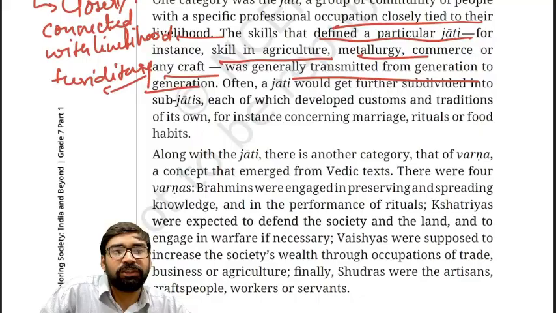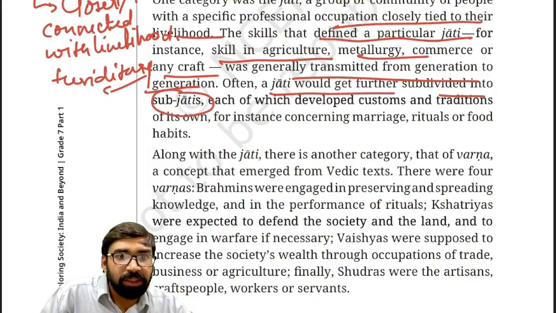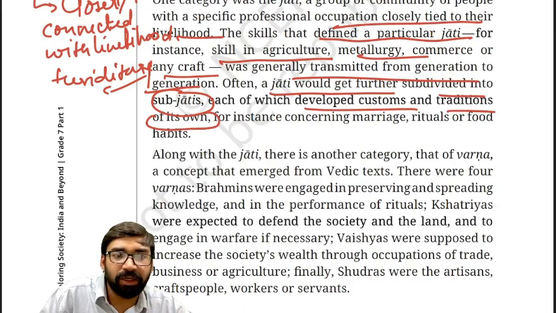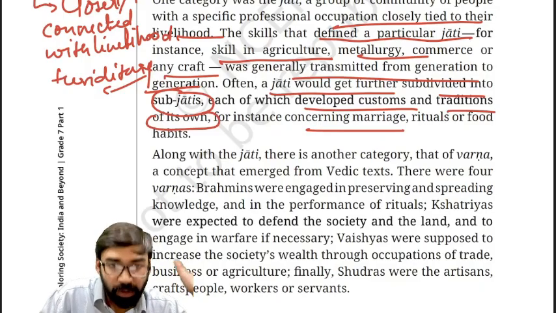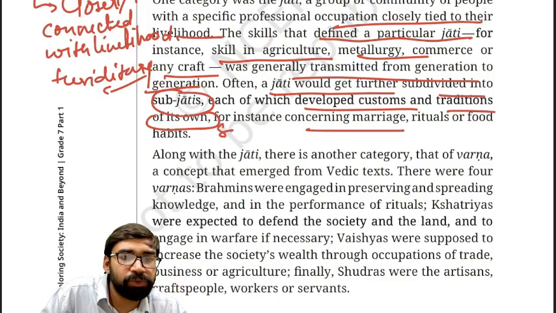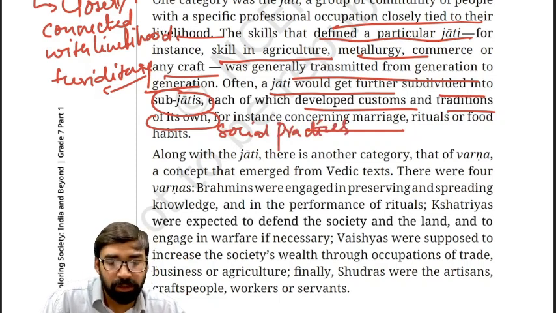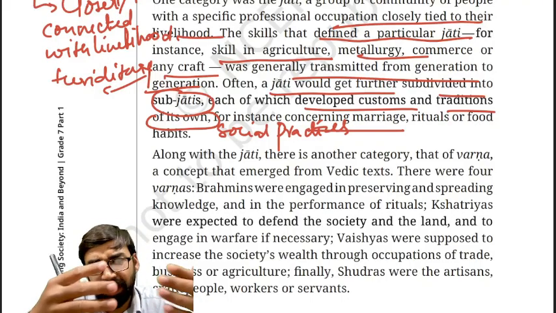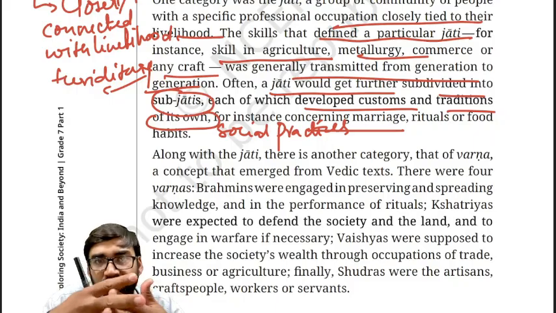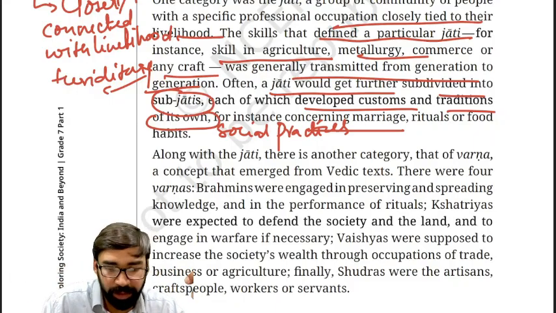Now, this caste or jati would get further subdivided into various subcastes or subjatis, which developed customs and traditions of their own. For example, customs related to their marriage, their rituals or food habits, or their social practices also. Clear? Now, was there any flexibility in the early period? In the early period, there was some flexibility. Gradually, the jati system or caste system became rigid. Clear?